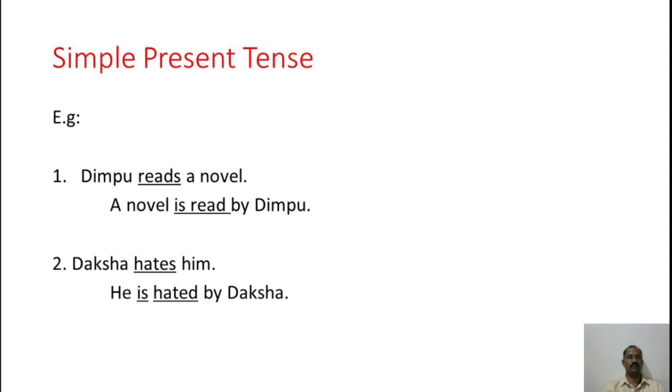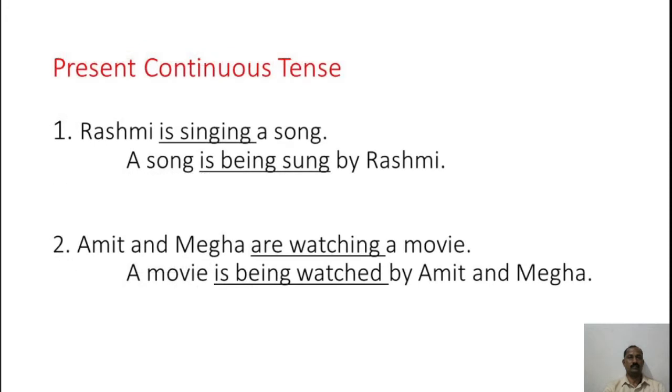If you take a second example, Daksha hates him will become He is hated by Daksha. Here also, if you observe the underlined words, as we know that in passive voice we have to keep the past participle form. So hate became hated, and along with that we have to change the tense form. So here we kept is. We will move to the next slide.